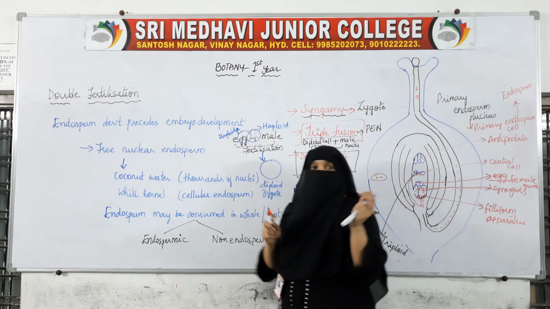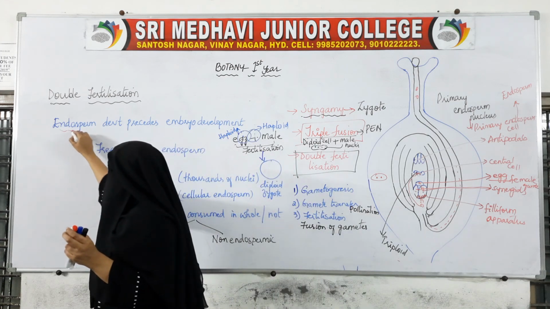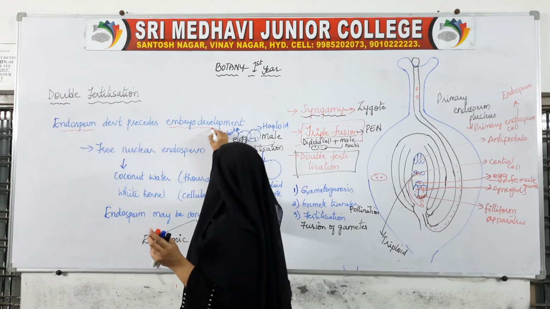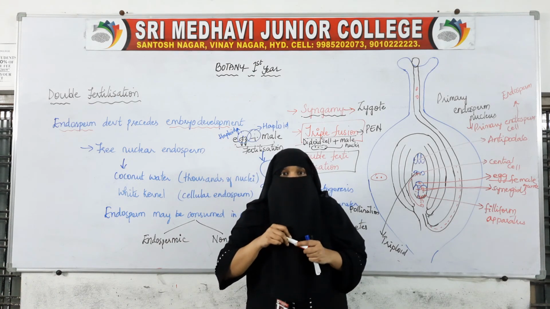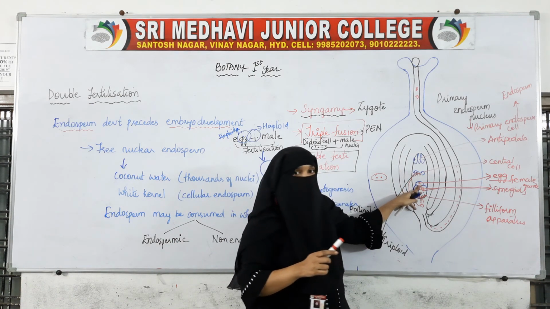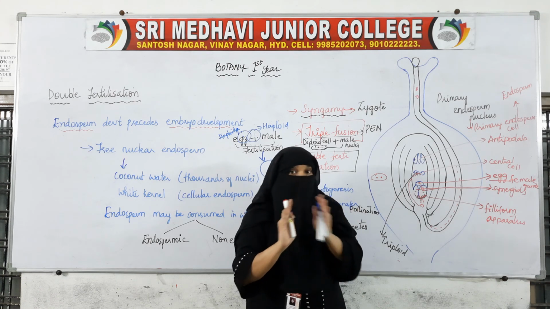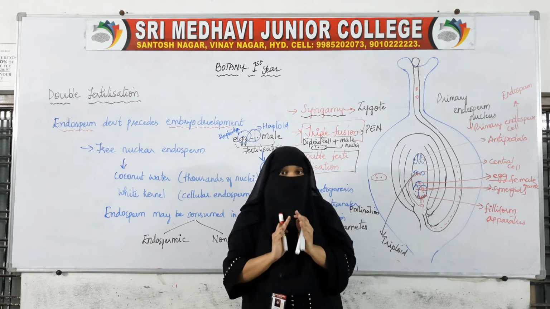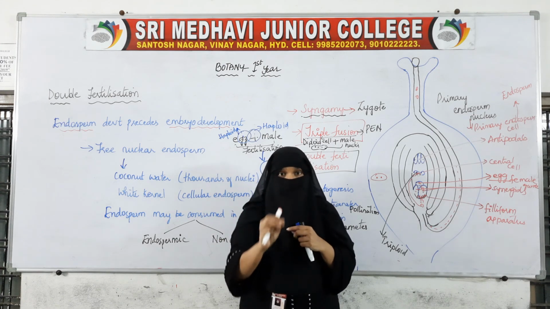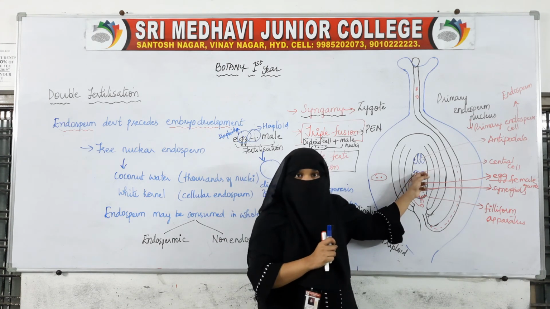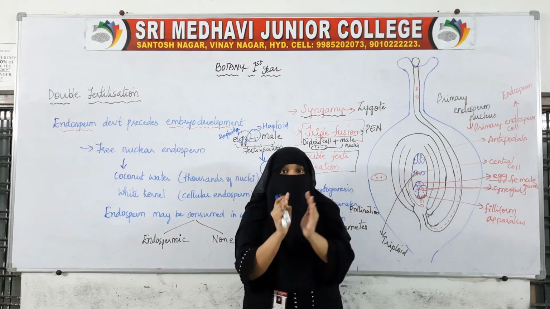This endosperm precedes embryo development. Why does it precede? Why is development stopped here? The zygote is formed, but now no further development is taking place. I am not saying it will not take place at all, but for some time there is no further development in the zygote. The zygote is as it is.